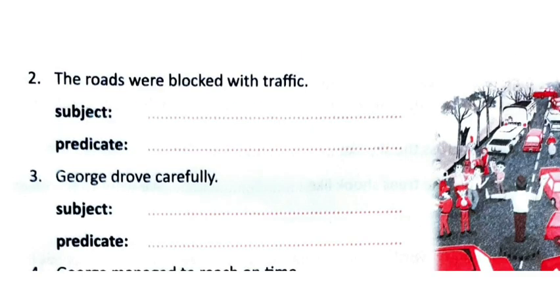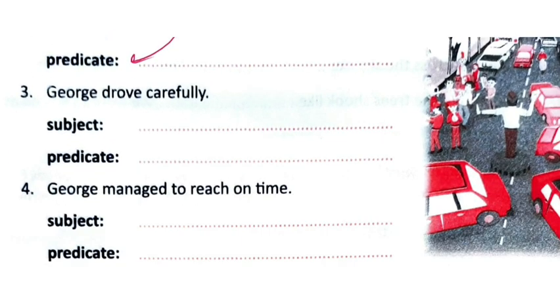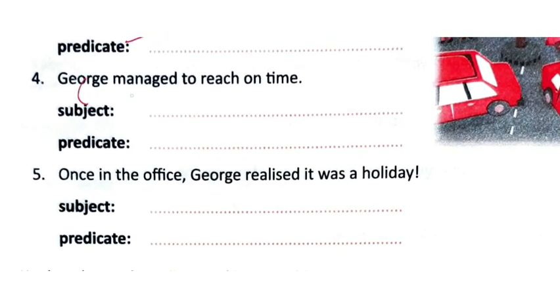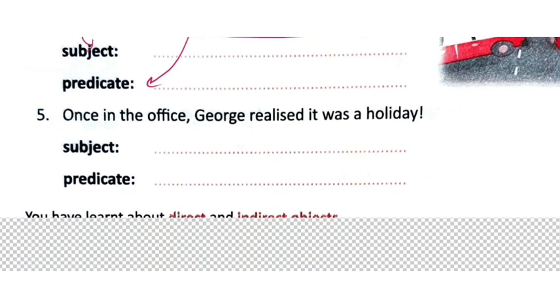The sentence provided: the road was blocked with traffic. So you can see the road is the subject and was blocked by traffic, with the helping verb, is the predicate. George drove carefully. George is the subject and drove carefully is the predicate. George managed to reach on time. Again George is the subject and managed to reach on time is the predicate.